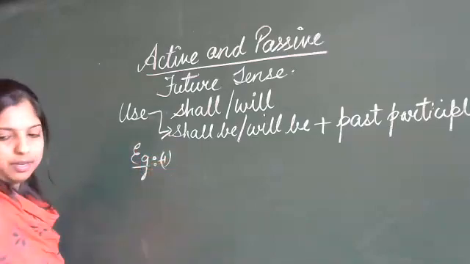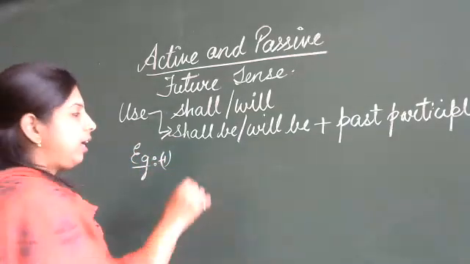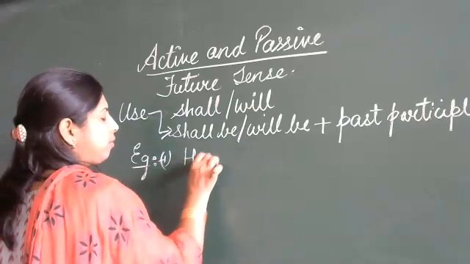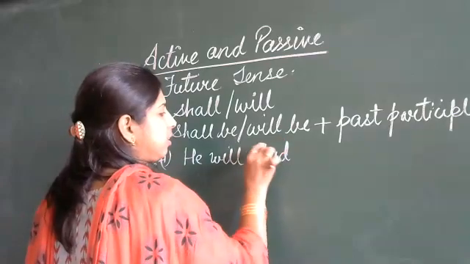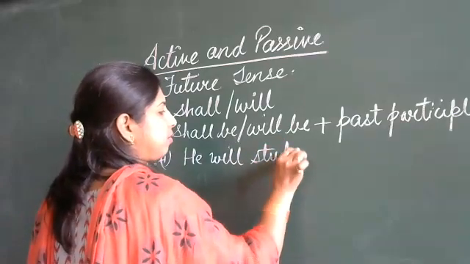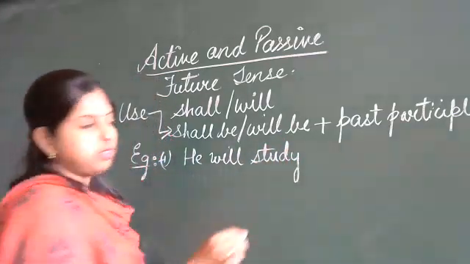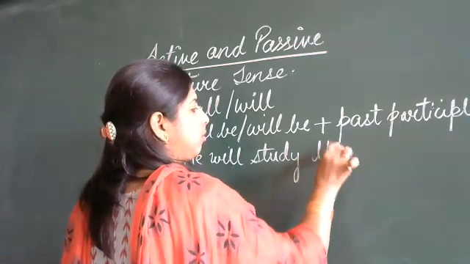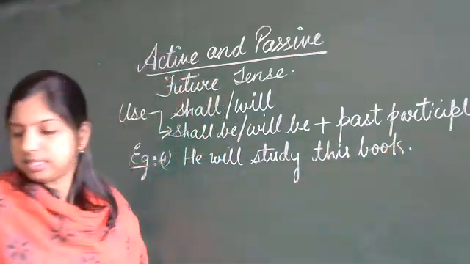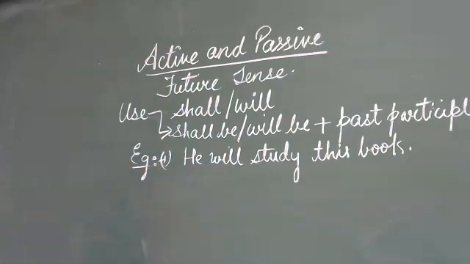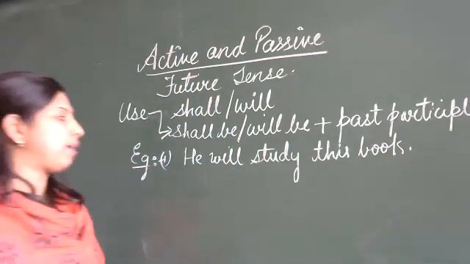I'm going to put one sentence here. He will study this book. Okay, this is the sentence which has been written on the blackboard.